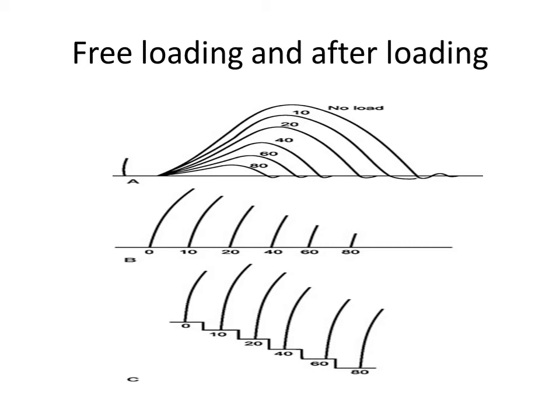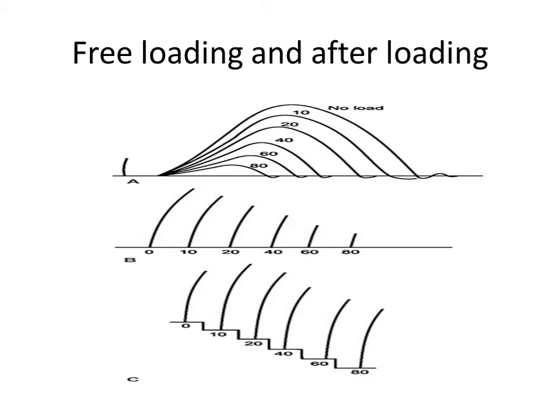In free-loaded condition, the work efficiency of the muscle increases, and in after-loaded condition, the work efficiency of the muscle decreases. This graph shows the effect of load on muscle contraction. The number in the first graph depicted with tracing indicates the weight in grams applied for that contraction.